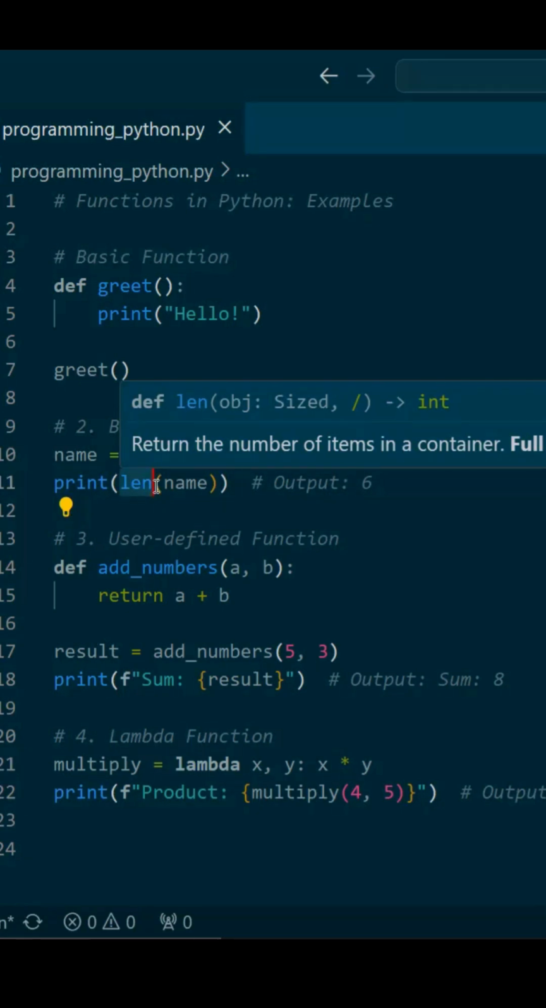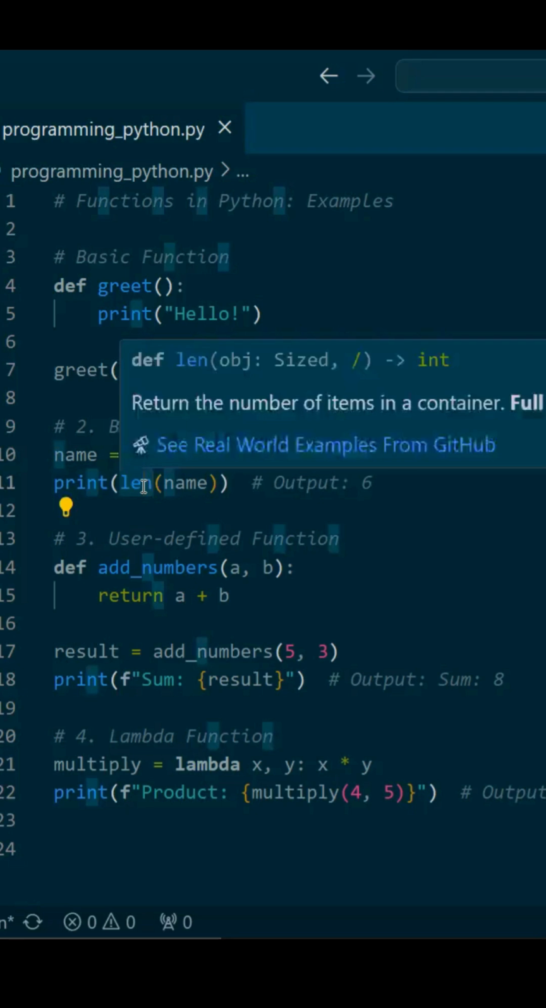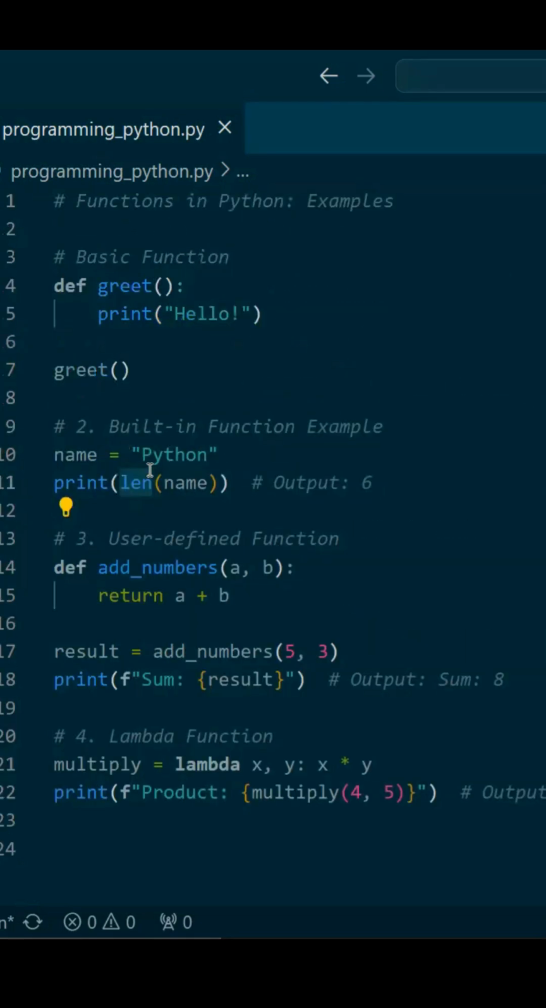So did we create this function? No, right? If you look up and down, I've not created this function. Well, then who created it? It is already there in Python and we don't have to create it, so we can use it wherever and whenever we want in the code. So if we run this, we'll get the output as 6.